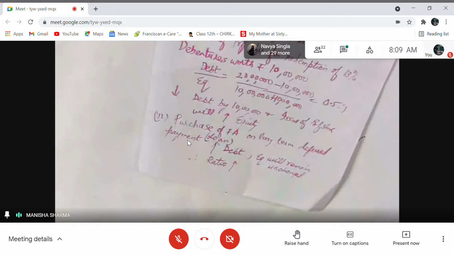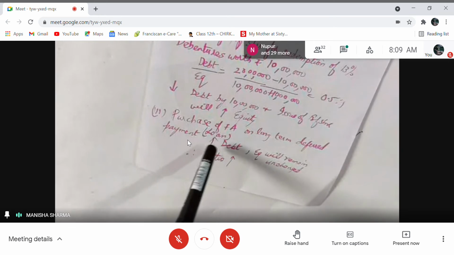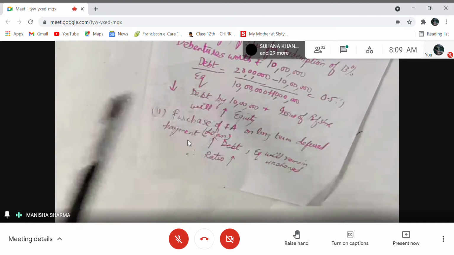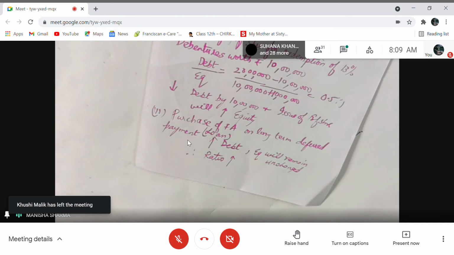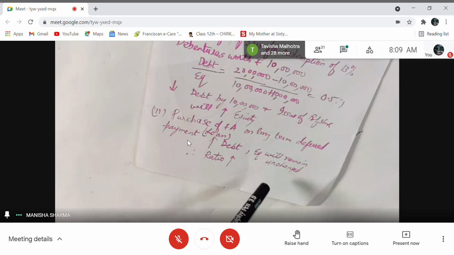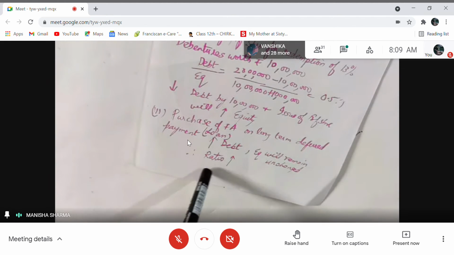Then next is purchase of fixed asset on long-term deferred payment. Deferred payment is future payment, right? So deferred means any future payment. So you can understand that by deferred payment, the fixed asset has been taken on loan, no value has been given yet. So purchase of fixed asset on long-term deferred payment means long-term debt will increase. Debt will increase, equity will not change due to purchase of fixed assets. So since the numerator, debt, is increasing, the ratio will increase, right? I hope it is clear to you.